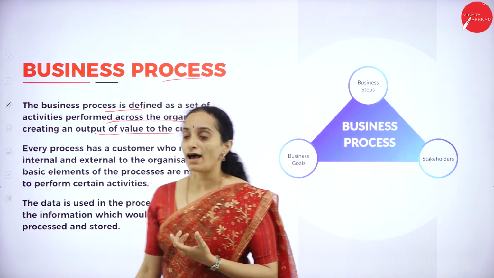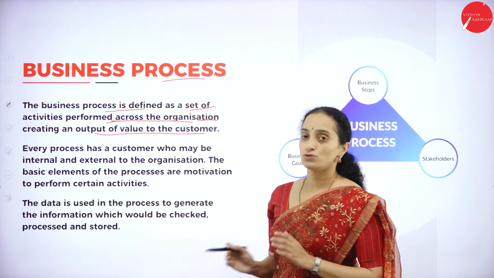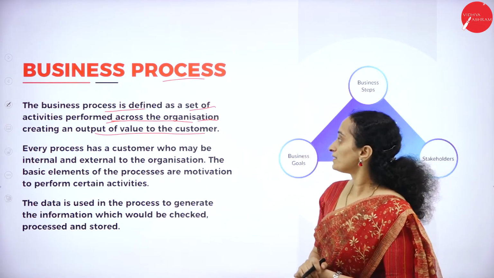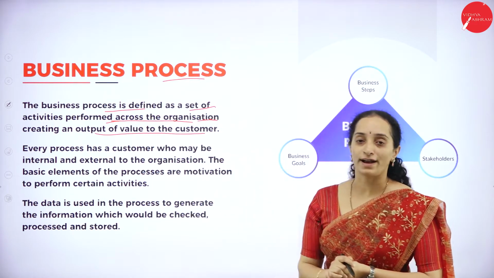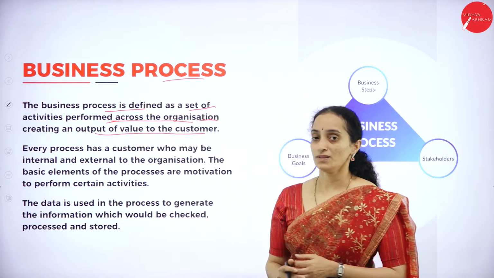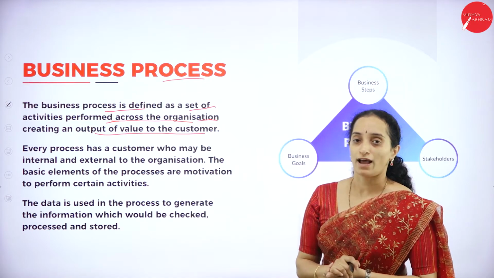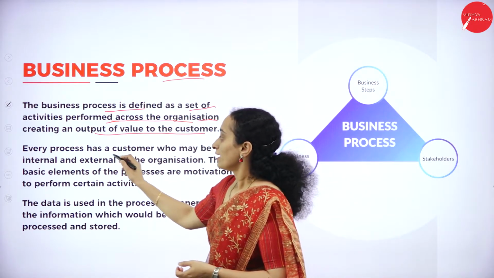That is a business process. A business process is a set of activities performed in the organization to create an output of value to the customer.